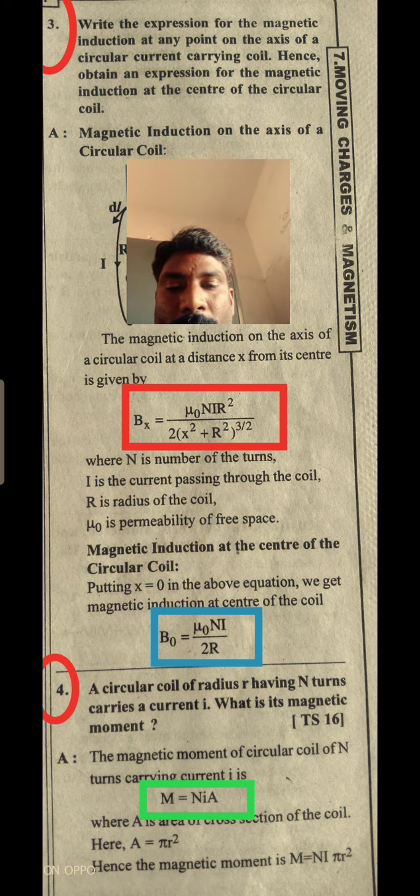And the next one: a circular coil of radius r having N turns carries a current I. What is its magnetic moment? Now, magnetic moment.